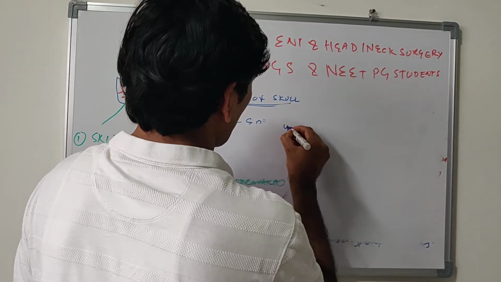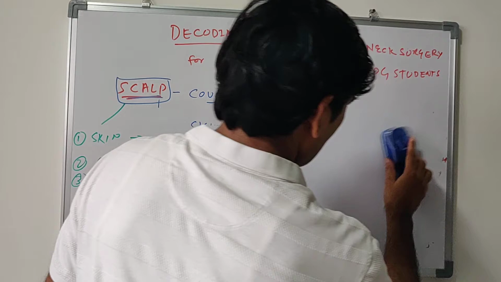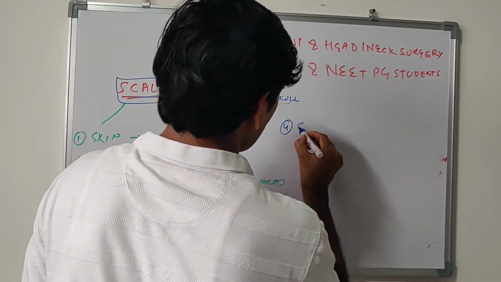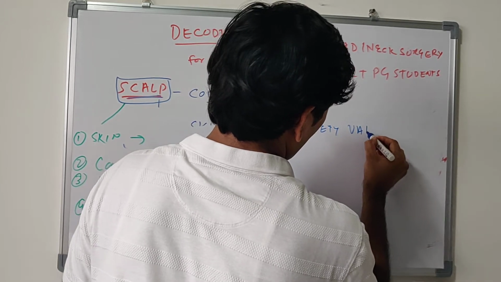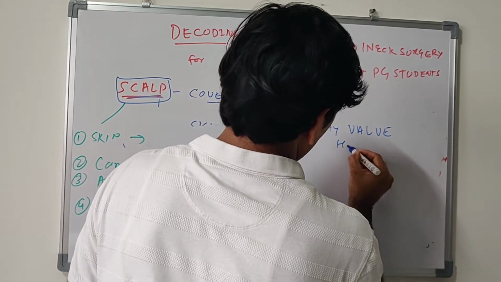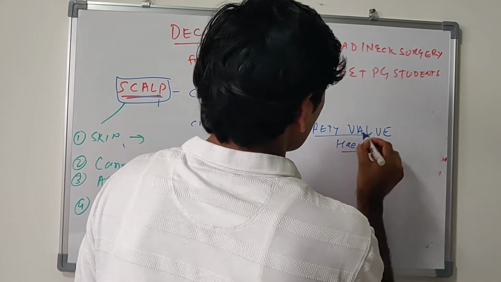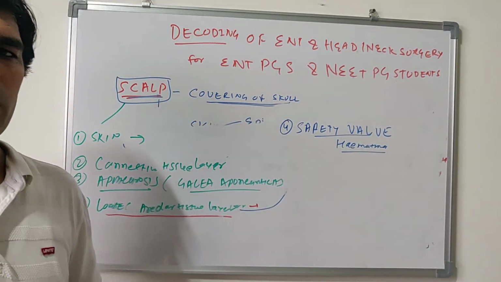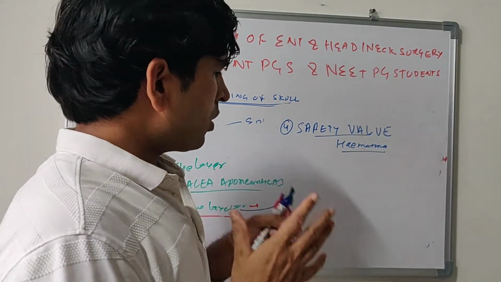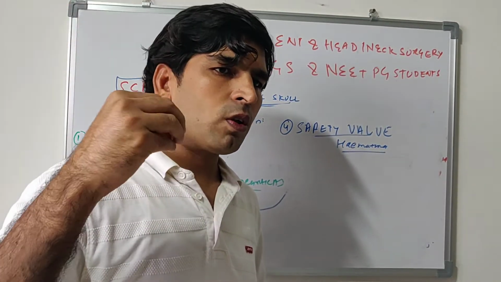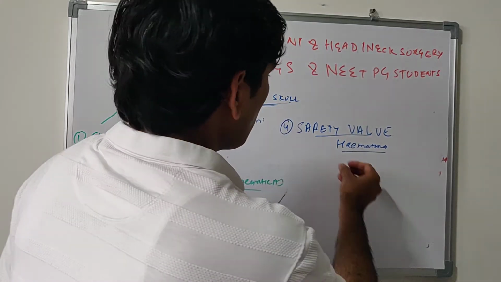Now the fourth applied anatomy. In this layer also, safety valve hematoma. This is also called the safety valve hematoma layer because any intracranial hemorrhage during trauma, if communicated to loose areolar tissue, can give space to the brain to expand.